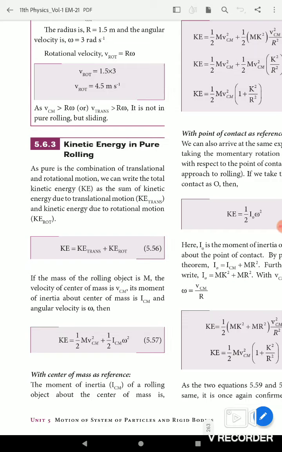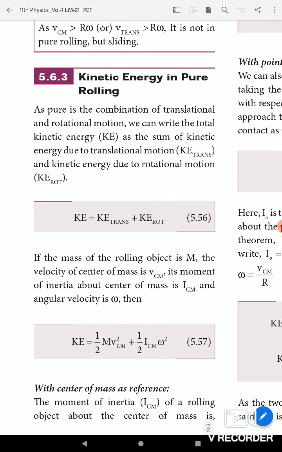Hi students, today we are going to discuss kinetic energy in pure rolling. As pure rolling is a combination of translational and rotational motion, we can write the total energy as the sum of translational kinetic energy and rotational kinetic energy. This kinetic energy is due to the rotational motion. Kinetic energy due to rotational motion is KE rotational.